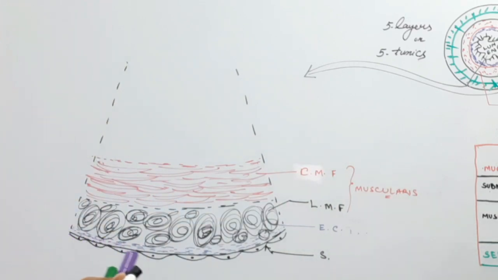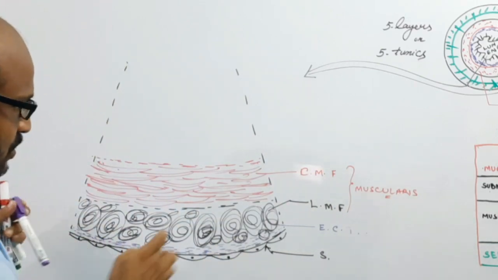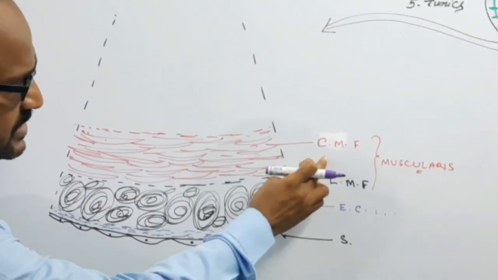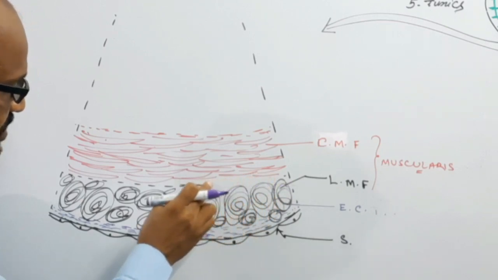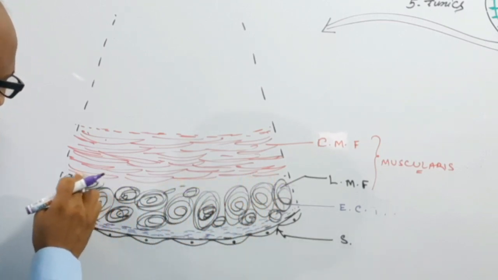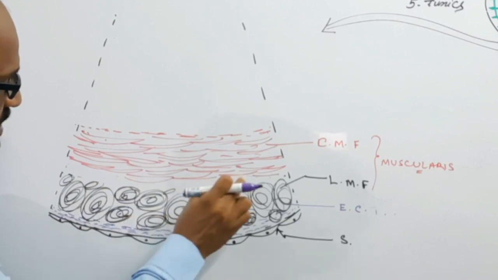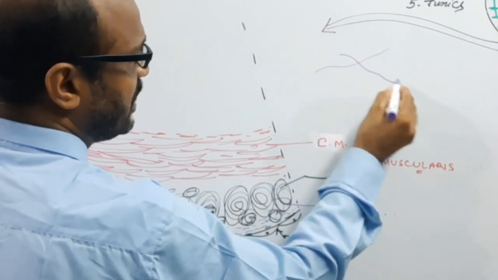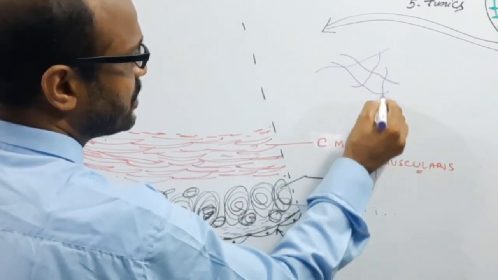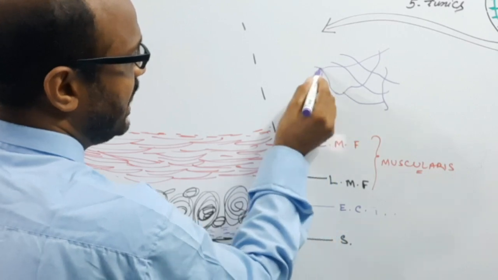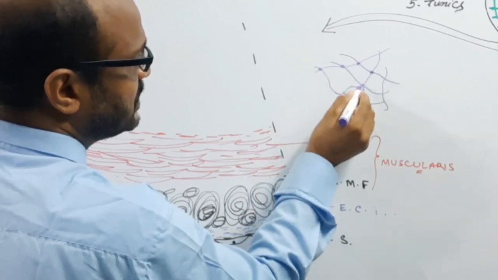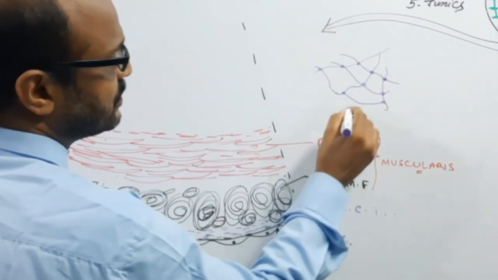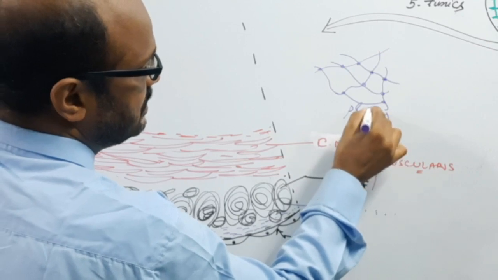Now the important thing. Look at this. In between the outer longitudinal muscle and the inner circular muscle, there is the nerve plexus. Nerve plexus means, suppose this is one nerve fiber, this is another nerve fiber, and this is another nerve fiber. So a networking of nerve fibers is present, and at the fusion sites of the nerve fibers there is a bulging or bead-like structure. This type of networking structure is known as the plexus.